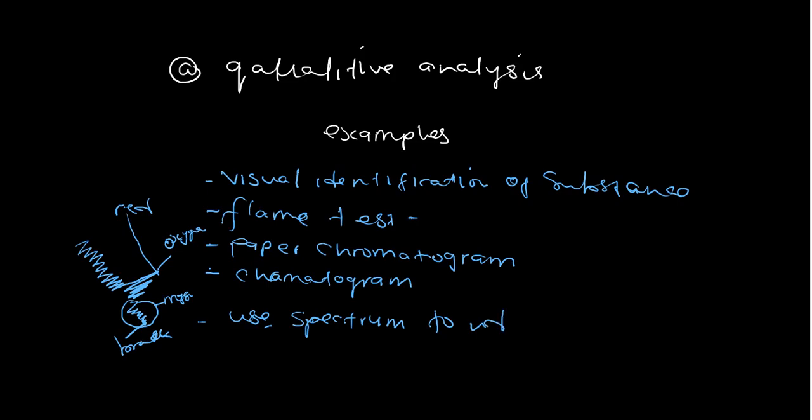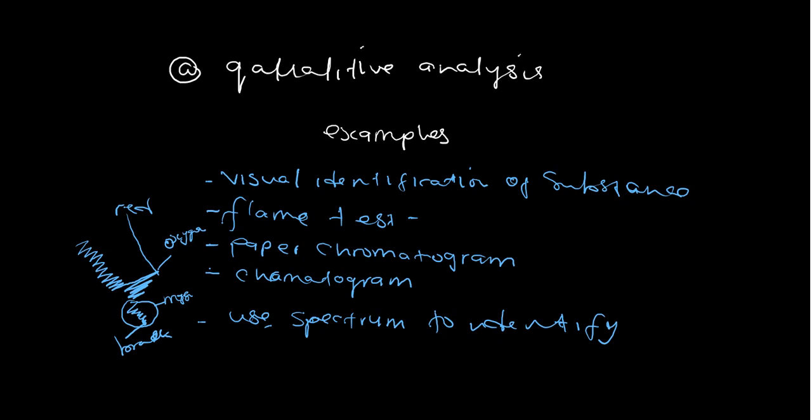To identify something. So remember, we'll be using the word identifying since we started under qualitative analysis. So these are the things involved. We have talked about the definition for qualitative analysis, examples of qualitative analysis, and these are the best examples you can give if you are asked to give. So I've talked about them in detail, but you can check on Google, you can check the pictures, everything that is involved.